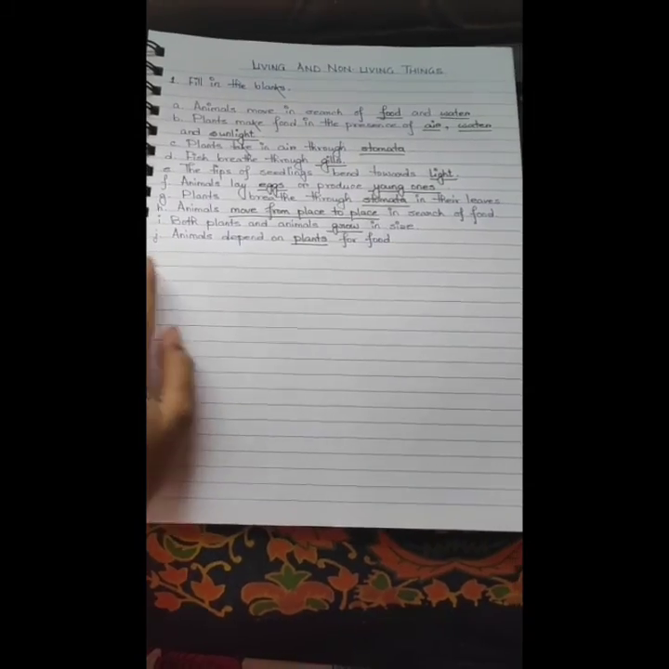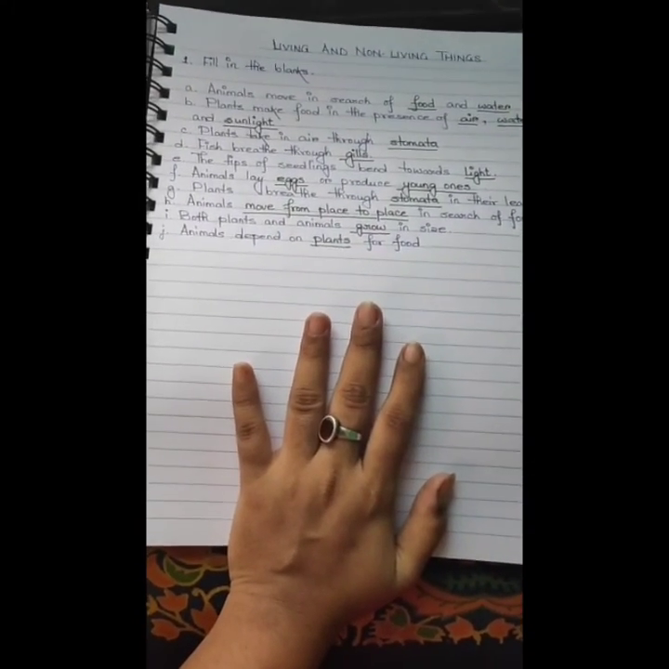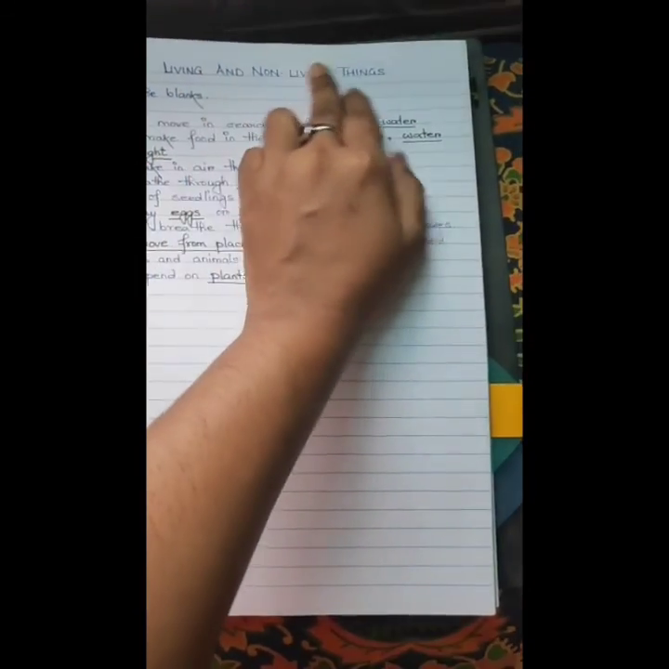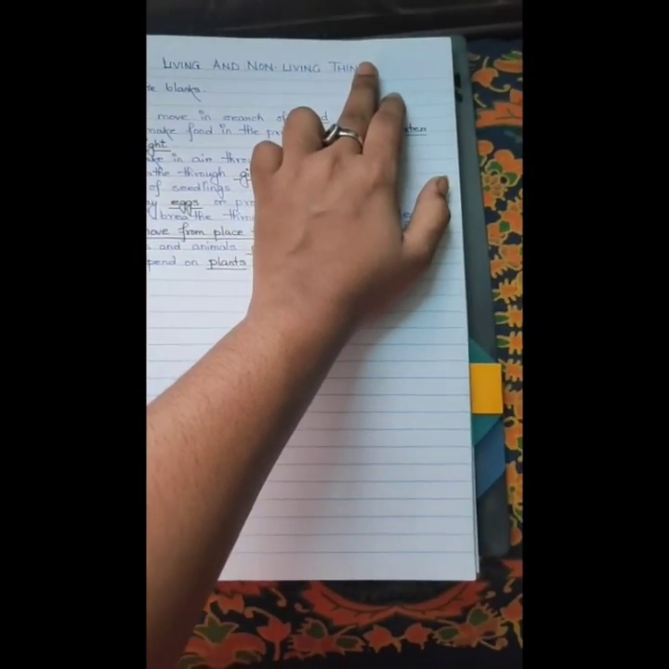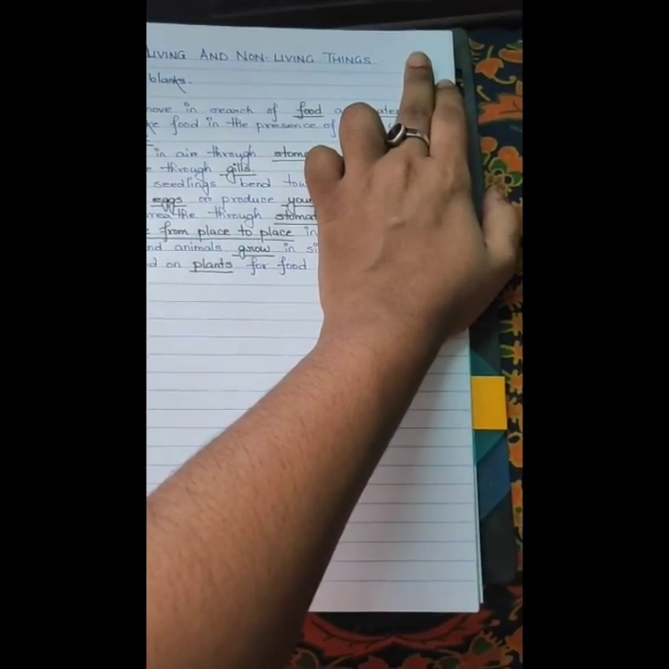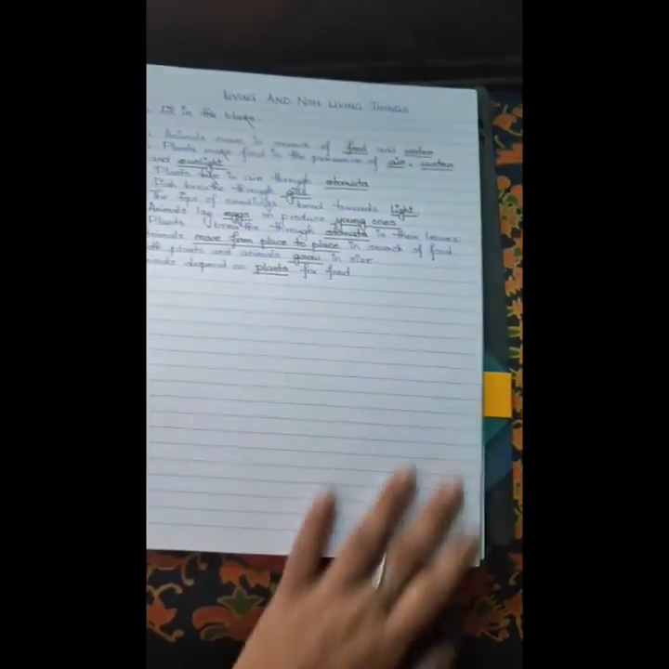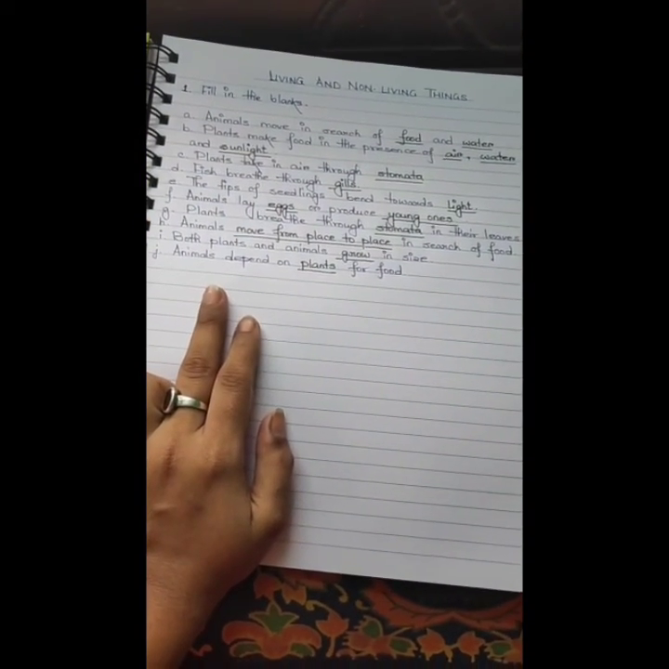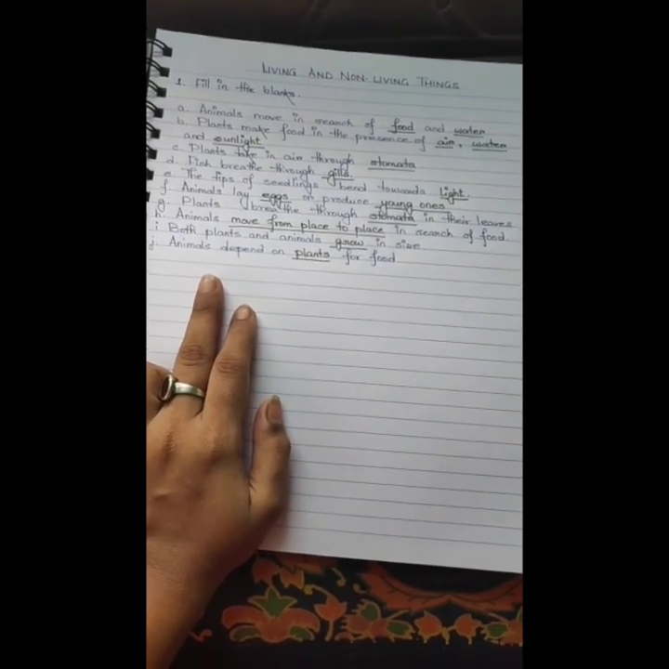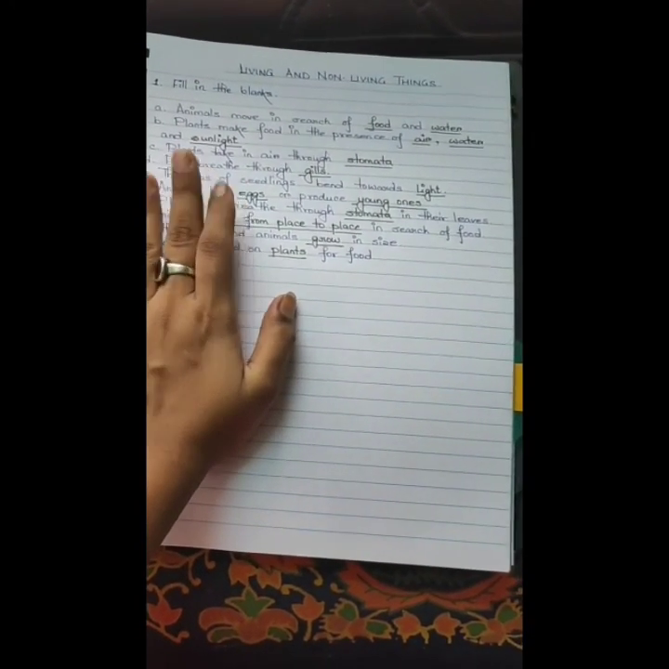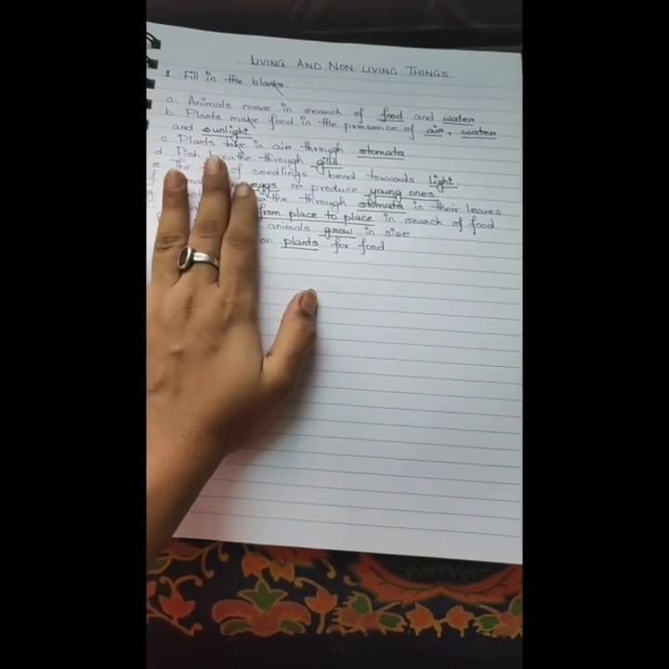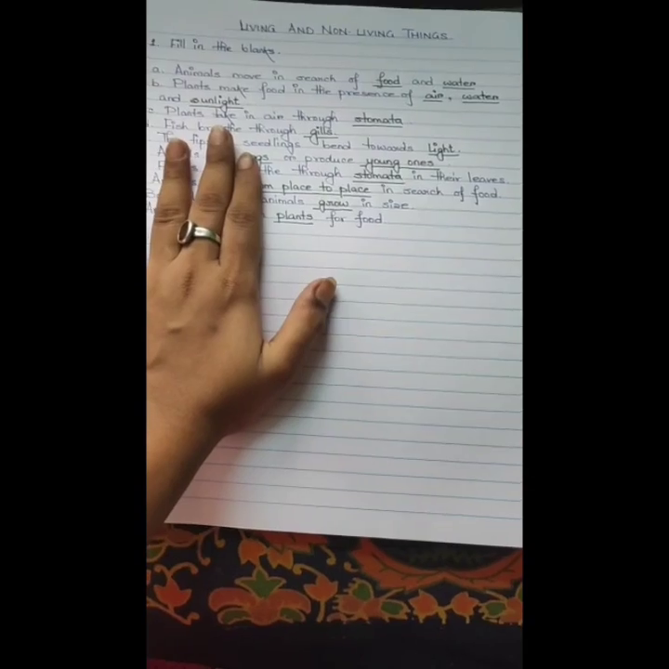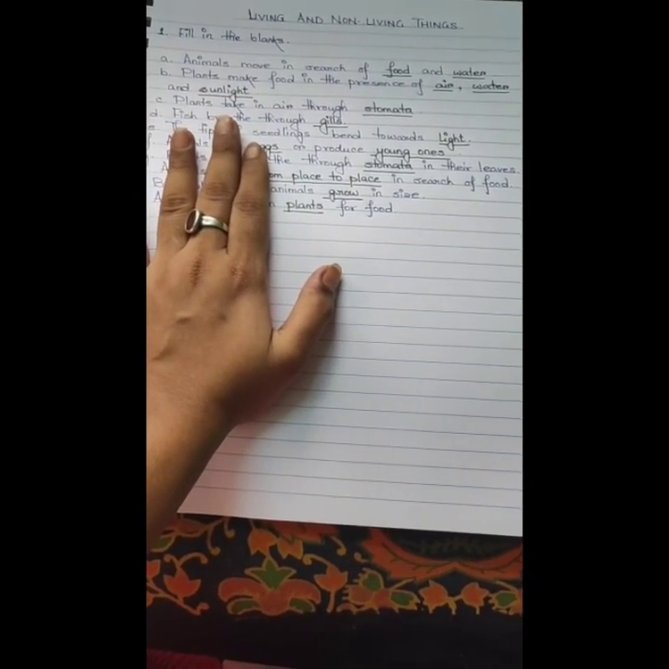So what you have to do, you have to make one science copy. As you know, in one science copy, you have to give the heading, living and non-living things, write the date over here, and write these fill in the blanks in the copy. Read it by your own and make sure that you write on your own in the copy. No guardian should write in the copy.